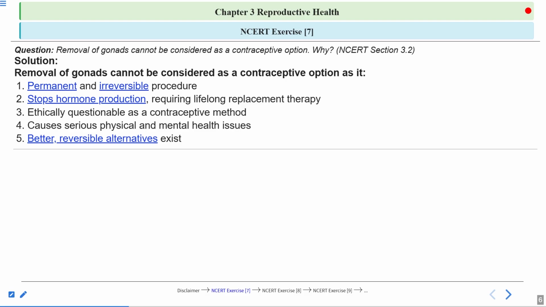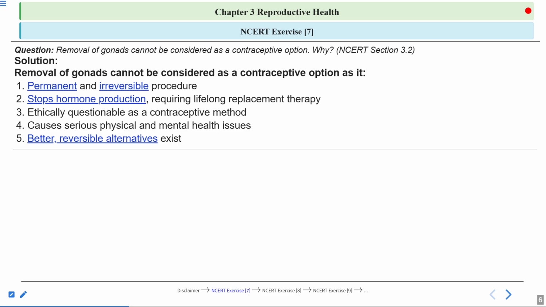Now, fifth one is better and reversible alternatives exist. A lot of other contraceptive methods are available, and they are considered better, and they are reversible also. Reversible means when the person stops using this contraceptive method or any contraceptive device, such as condoms or IUDs, then again the females can conceive and the couples can have children.